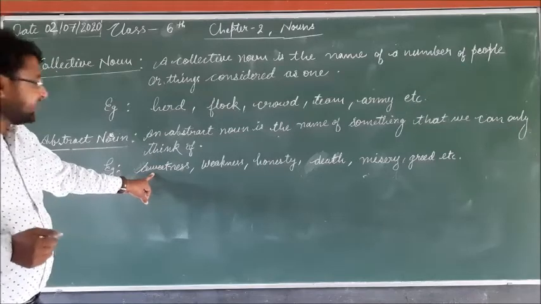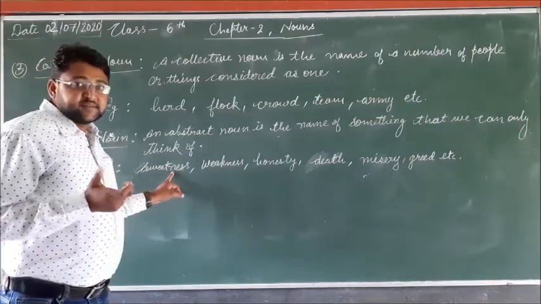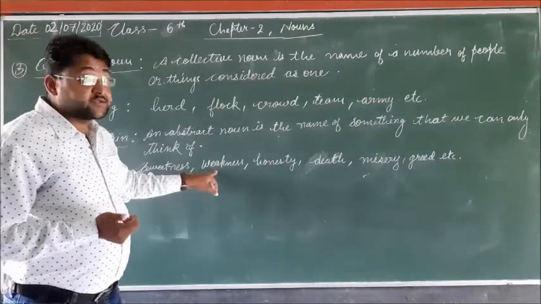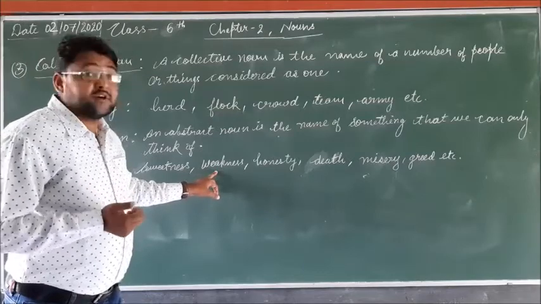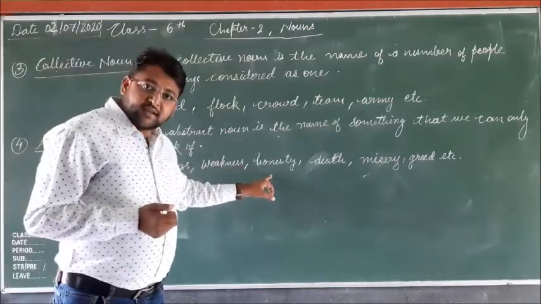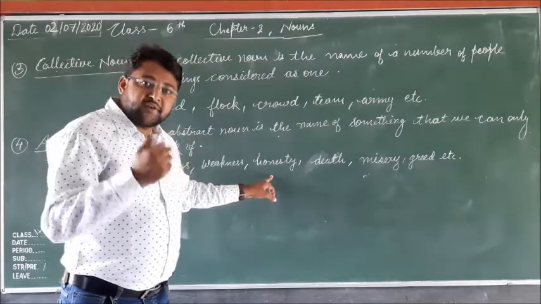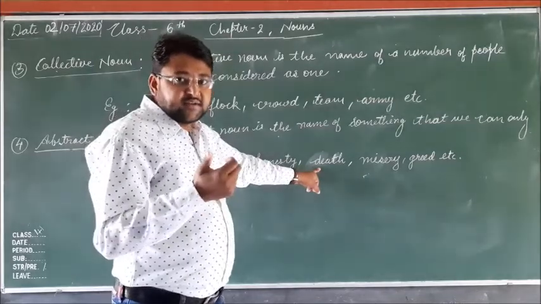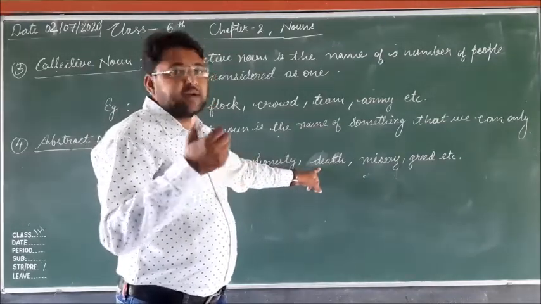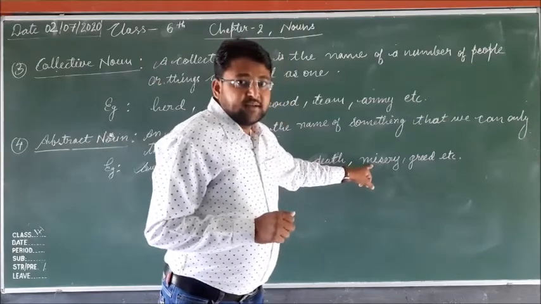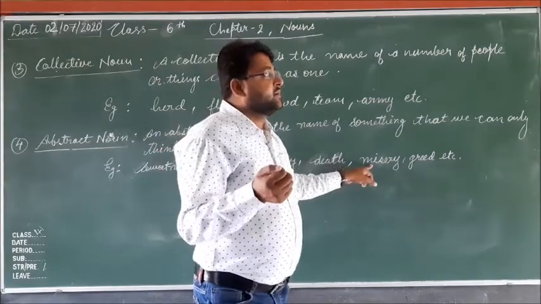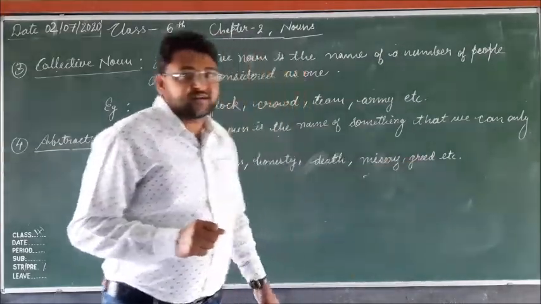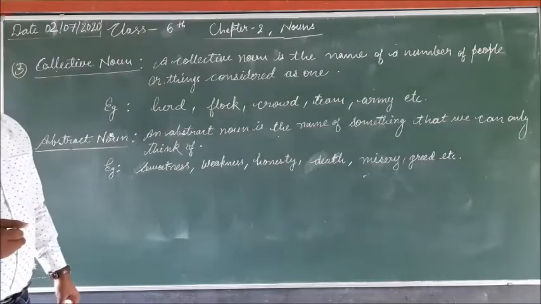The example you can see here is sweetness. Sweetness we can feel, we can think about it, but we cannot touch it. Weakness we can think about it, we can feel it, but we cannot touch it. Honesty we can think about it, we can feel it, but we cannot touch it or see it. Death we cannot see or touch, we can feel or think about it. Misery is the same. Greed, etcetera. These are abstract nouns.